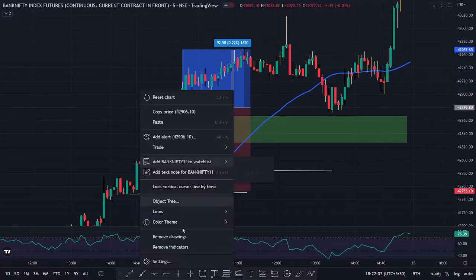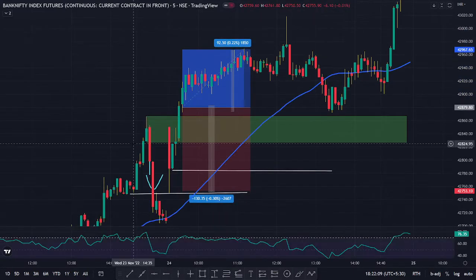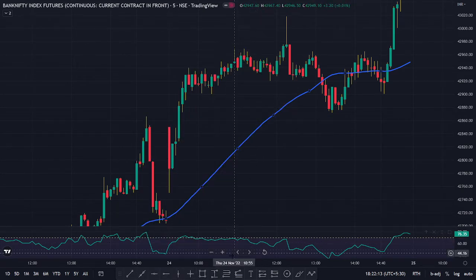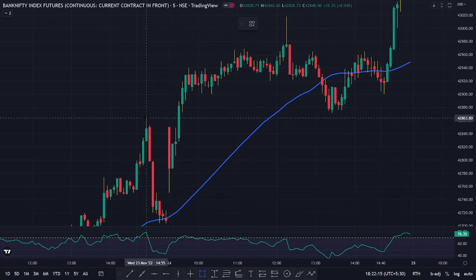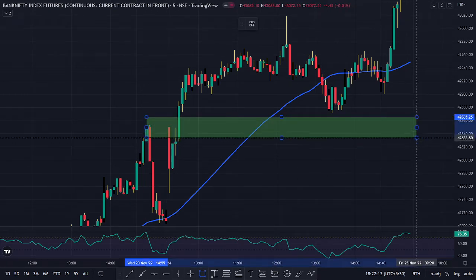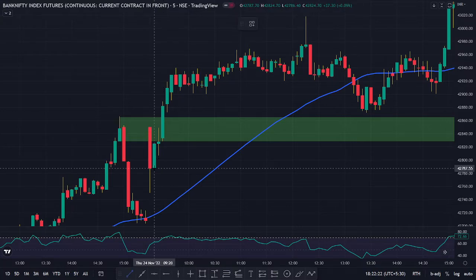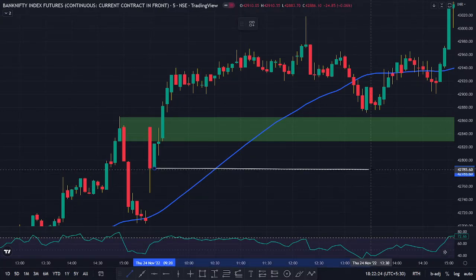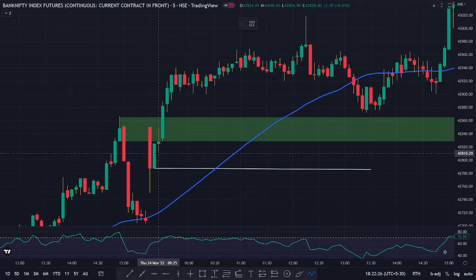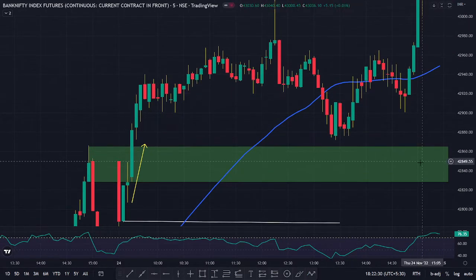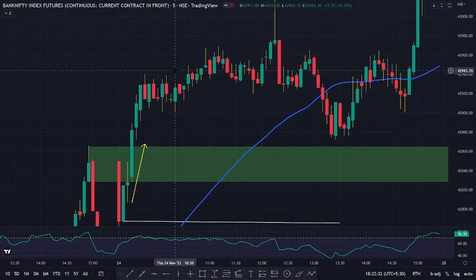This resistance zone was broken. Let me just redraw it for you all. And you can see this is the 50 period moving average. So what I decided to do is that after this resistance zone was broken, I was waiting for the swing low to be created. Yes, the swing low has been created. Has the resistance zone been broken? Yes, and I was waiting for the market to create a swing high. So where is the swing high?